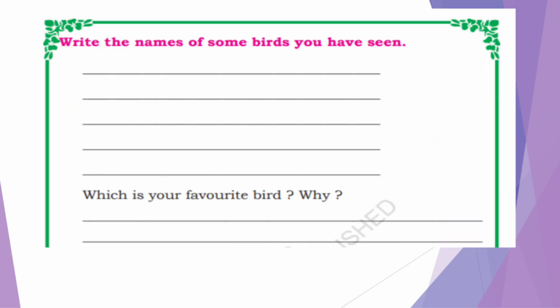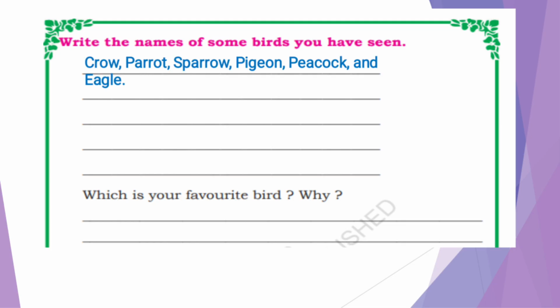Let's see the next exercise. What is next? Write the names of some birds you have seen. What we have to do? We have to write the names of some birds which we have seen. Which are those? Crow, parrot, sparrow, pigeon, peacock and eagle. These are a few birds which we have seen. Other than these, any birds you have seen? If seen, write the names of those birds.